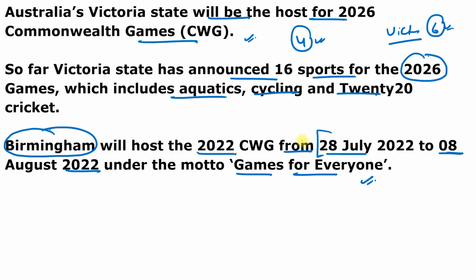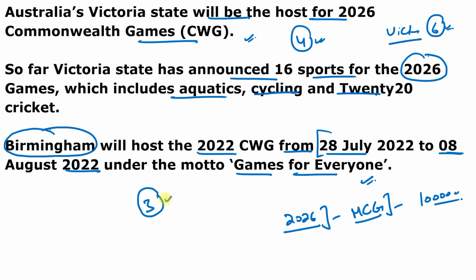And the opening ceremony of 2026 Games will be held in Australia's largest cricket stadium, which is Melbourne Cricket Ground. And Melbourne Cricket Ground can hold almost 1 lakh spectators. And Commonwealth Games will not only uplift the life of the athletes, but also boost the Victoria State economy by 3 billion United States dollar. So this is Commonwealth Game.